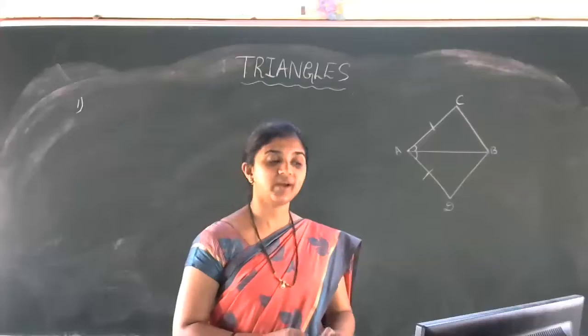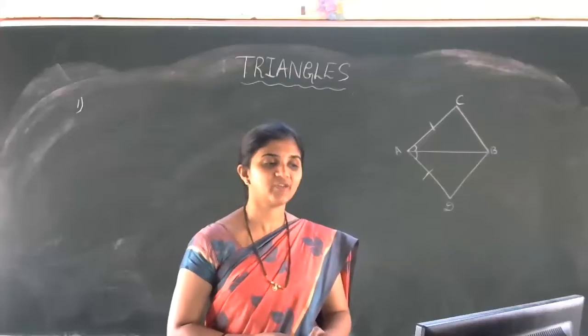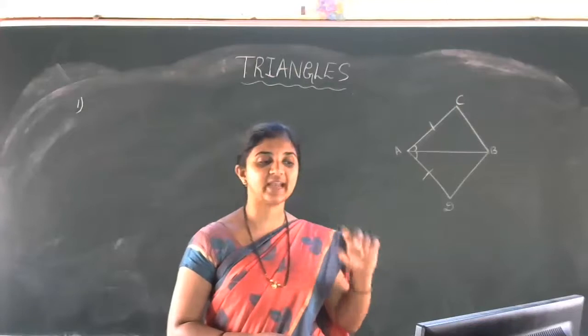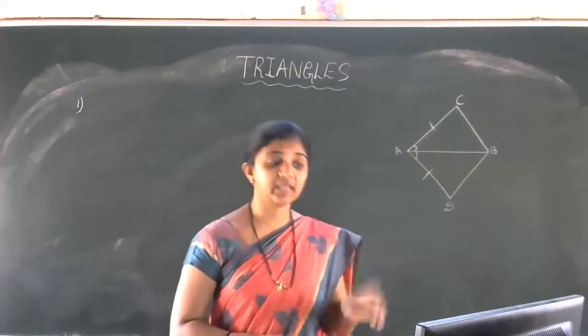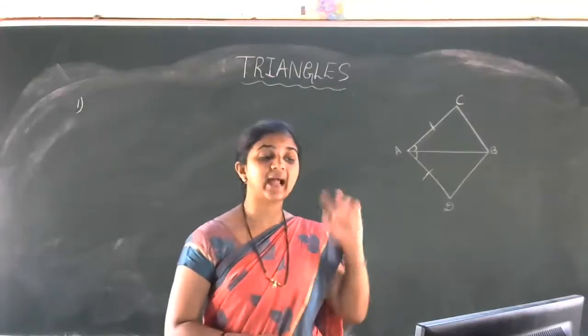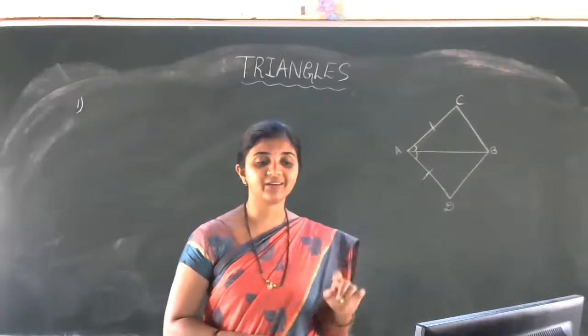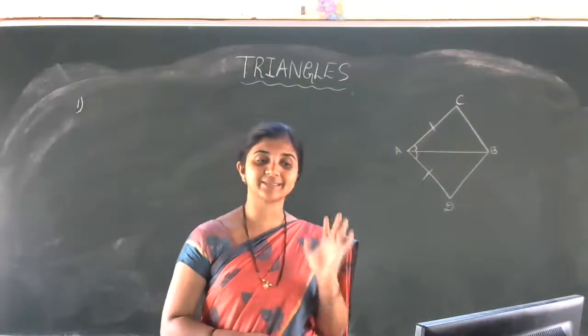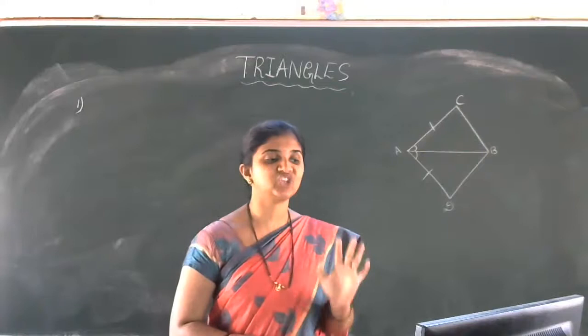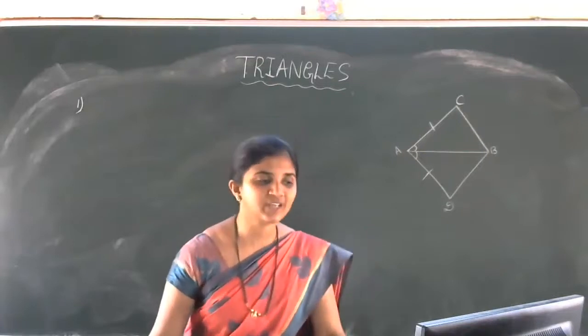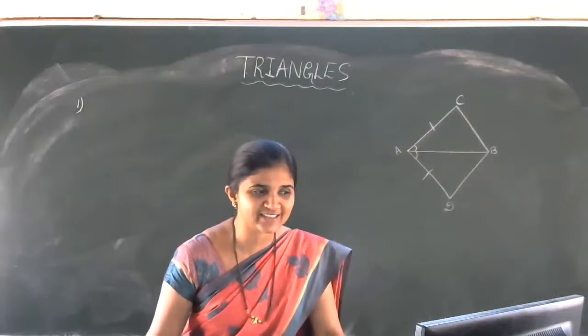Two angles and the included side of a triangle are equal to two angles and the included side of the other triangle. Yes, very good. So two triangles are said to be congruent if two angles and the included side of one triangle are equal to two angles and the included side of the other triangle, then the two triangles are said to be congruent to each other.